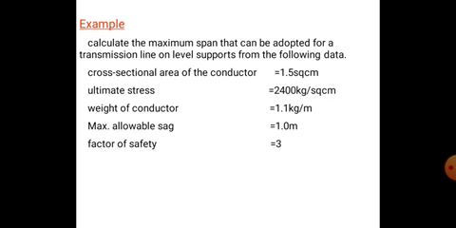Cross sectional area of the conductor is 1.5 square centimeter, and the weight of the conductor is